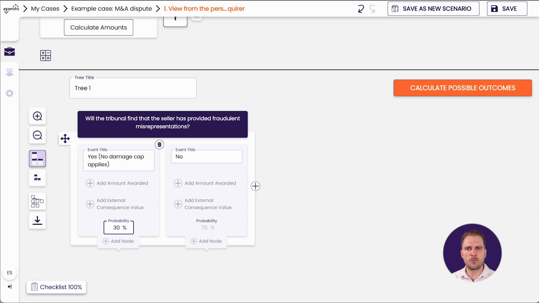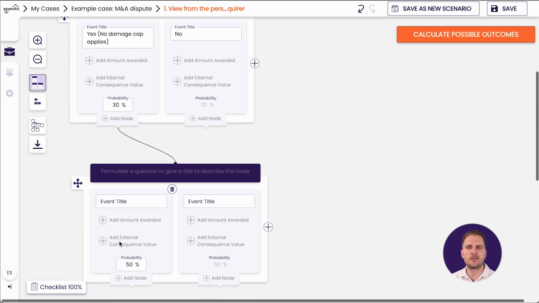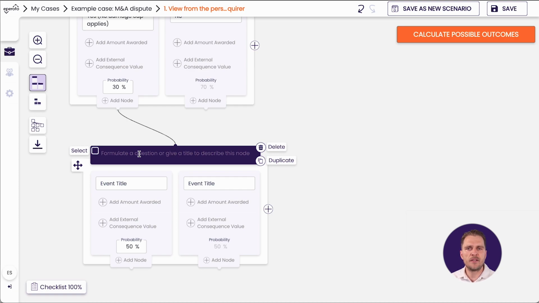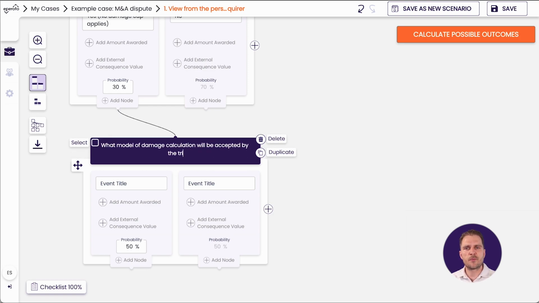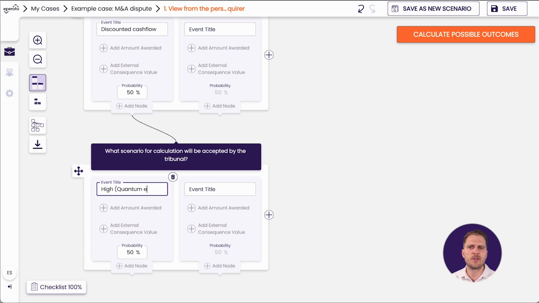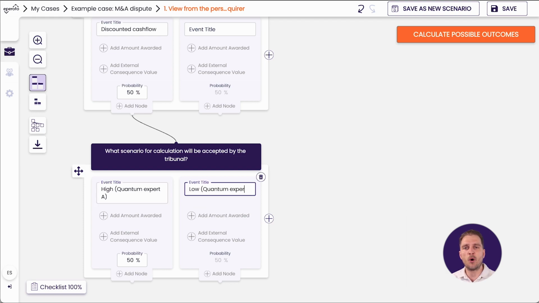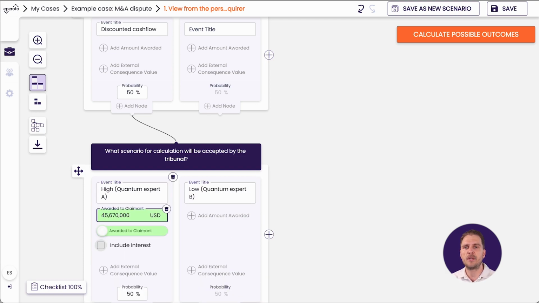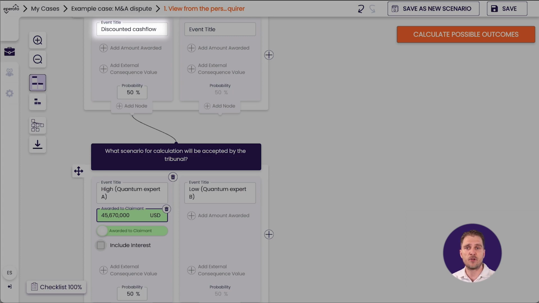So in the decision tree model, we've modeled a path that would lead to liability. But what comes next? Well, the buyer would need to convince the tribunal of the size of damages. And how would the tribunal assess that? Information from the business side here shows that if the information had been correct, the acquisition would have resulted in additional revenue of roughly 50 million. So after discussing with an expert, we believe that we could establish that the loss would be almost this number, say 45 million, using a discounted cash flow projection.